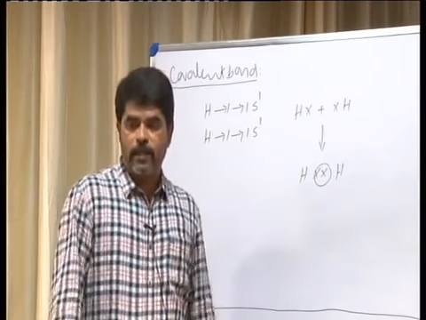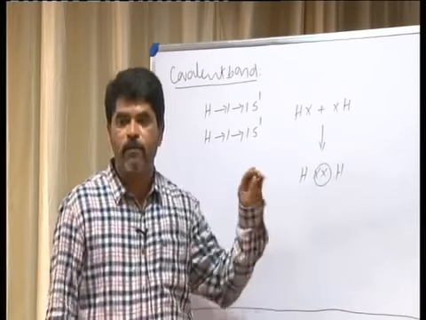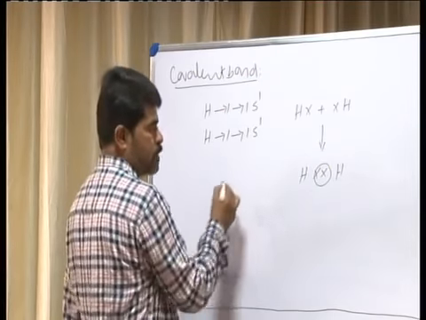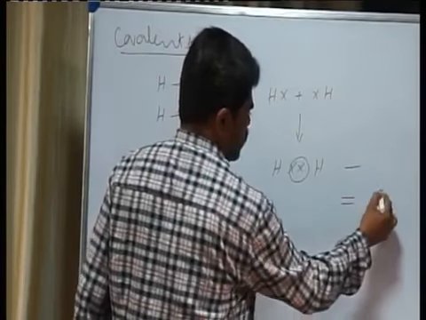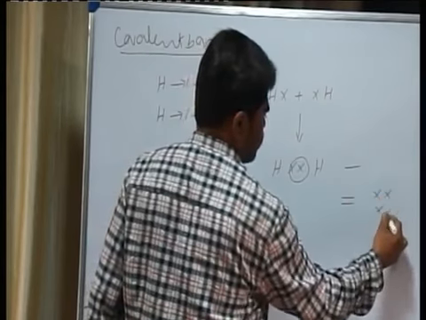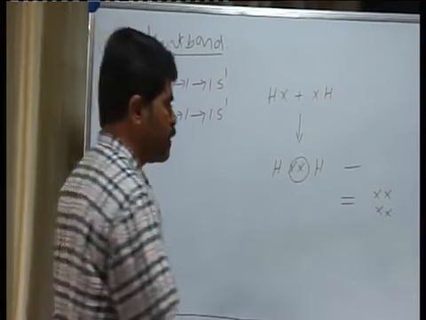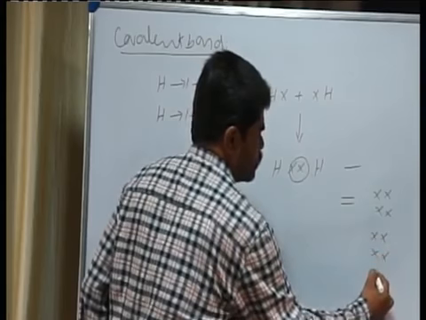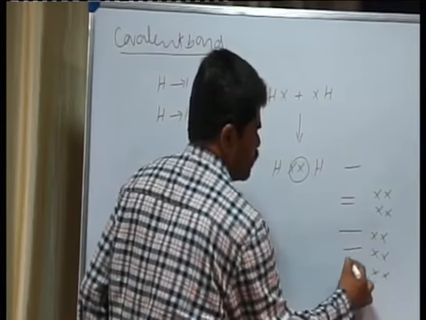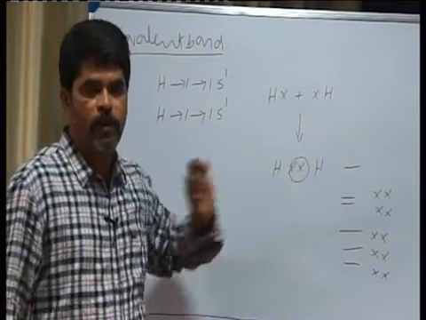In totality, a single bond is formed by the sharing of one pair of electrons, and a double bond is formed by the sharing of two pairs of electrons like this, and a triple bond is formed by the sharing of three pairs of electrons, 1, 2, 3. This is the formation of triple bond with reference to the covalent bond.